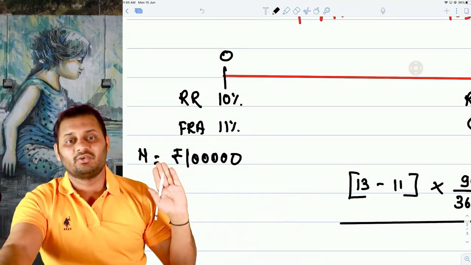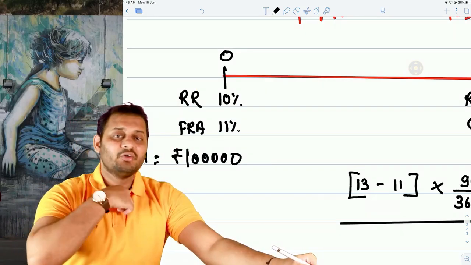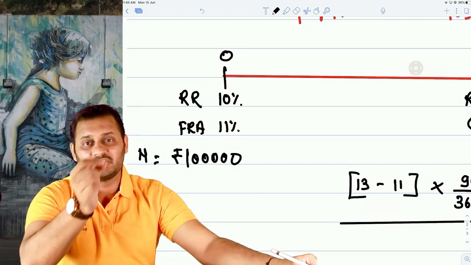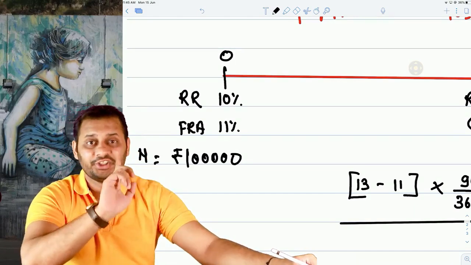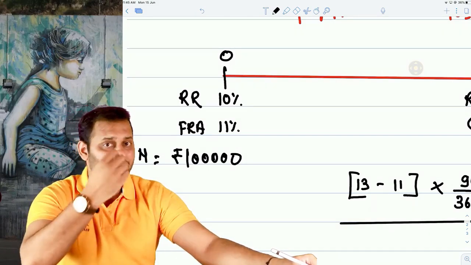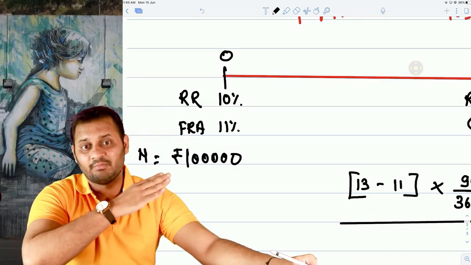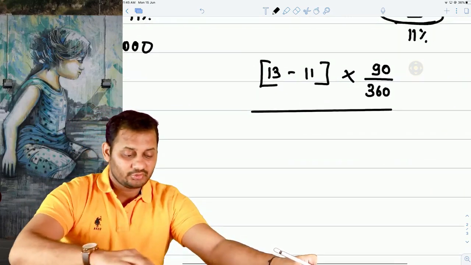That's why this is called the notional amount. Why? Because you entered into a forward rate agreement with me just to be secure about the interest rate. No principal amount has been exchanged between us. I didn't pay you 1 lakh rupees, you didn't give me 1 lakh rupees. It is just the amount on which the interest will be calculated and paid by me. So that's why it is called notional.